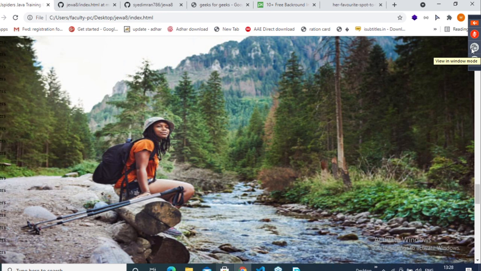Yes, the content is scrolling. Clear, guys? Understood? Now the image is looking correct.